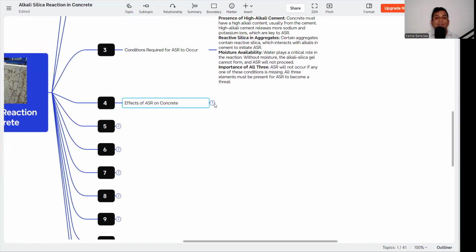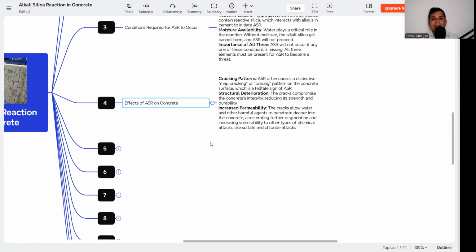The next is the effects of ASR on concrete. Cracks can happen, map-like cracks, and if cracks are there, then structural deterioration occurs and permeability increases. Why? Because cracks are generating. Now these cracks become the weak zone for the entry of moisture, sodium, calcium, sulfate, carbon dioxide, etc. That also affects the carbonation of concrete.